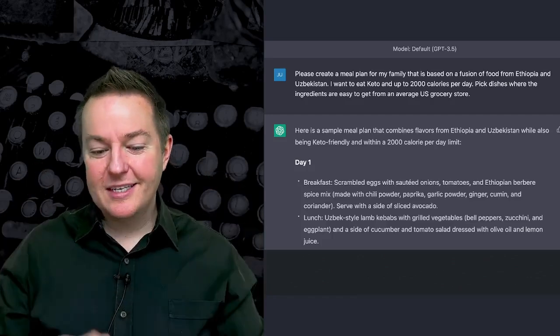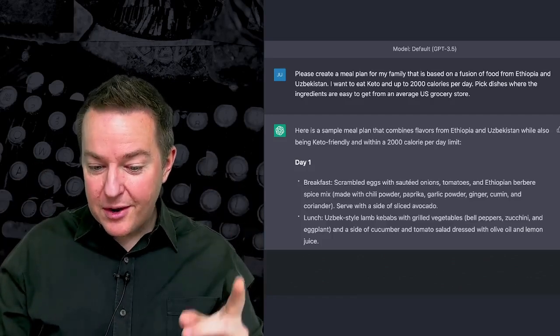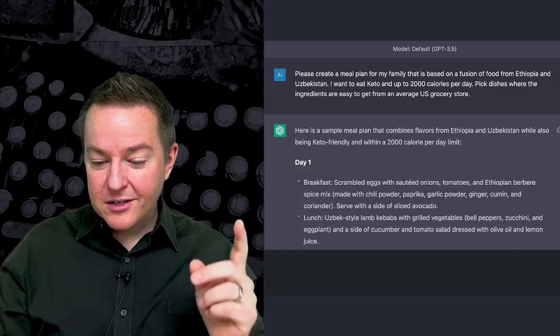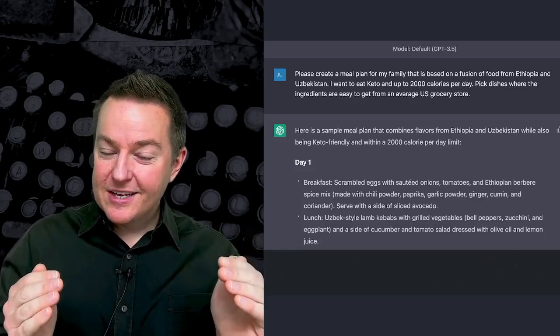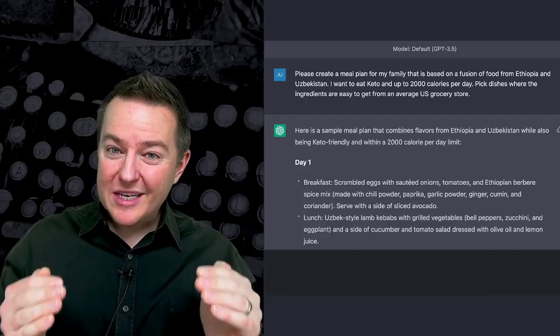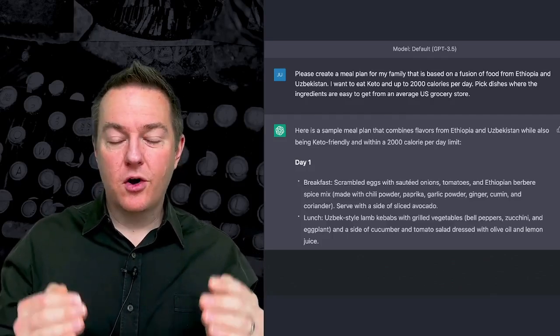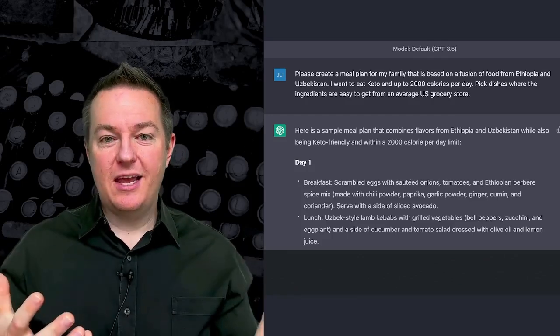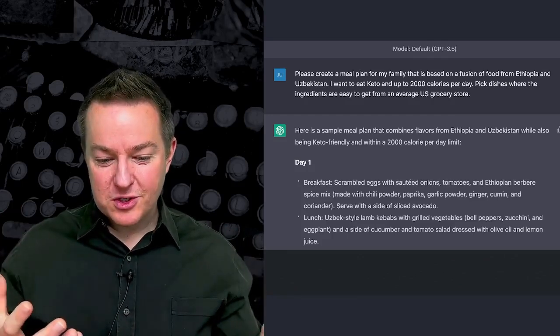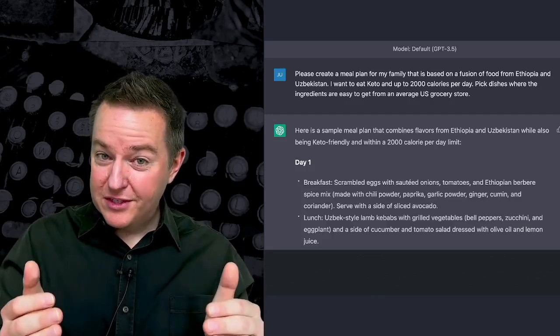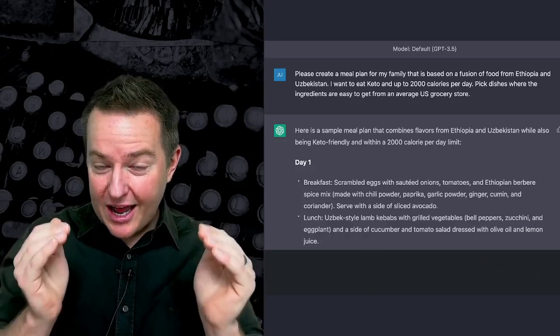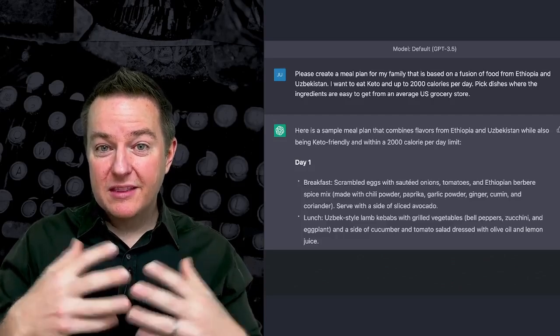It puts in parentheses, made with chili powder, paprika, garlic powder, ginger, cumin, and coriander. Now what it's signaling is berbere spice is something you can get at the average US grocery store. All of these spices are easy to obtain from a normal US grocery store. So not only is it answering my question, it's giving me an Ethiopian breakfast dish, it's giving me information that I'm going to be able to get these spices.